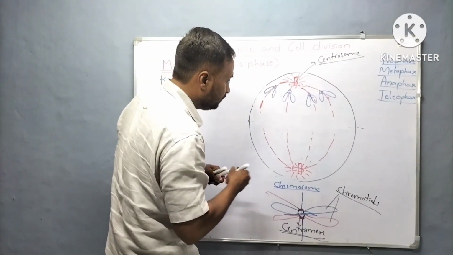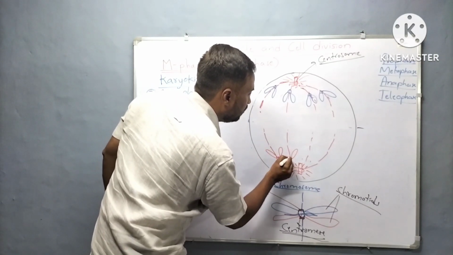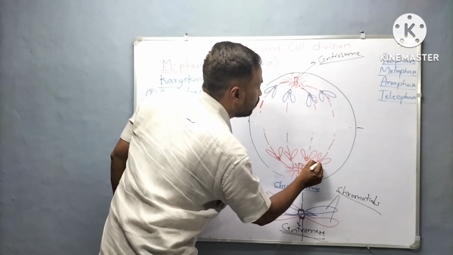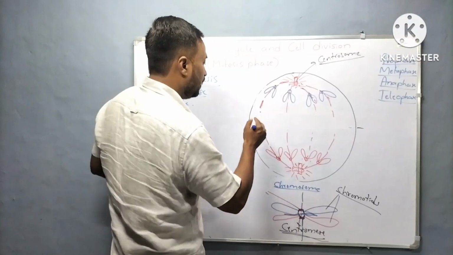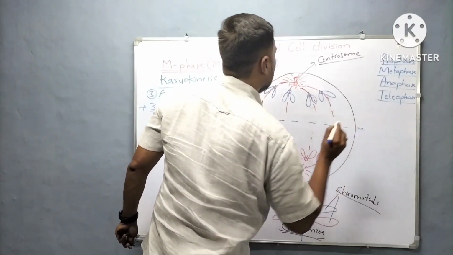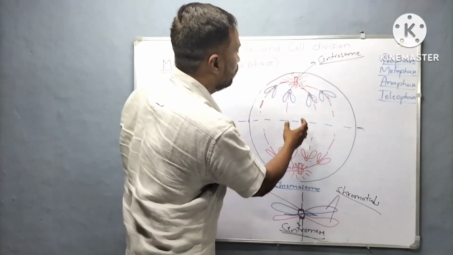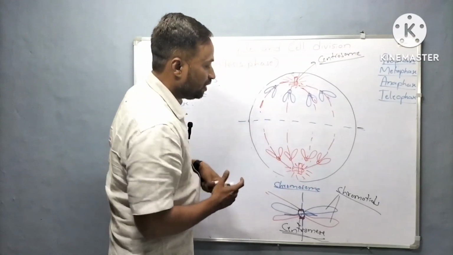And here this red colored sister chromatid is moving towards this opposite pole. This important change occurs during anaphase. This is how the daughter chromatids move towards the opposite pole.